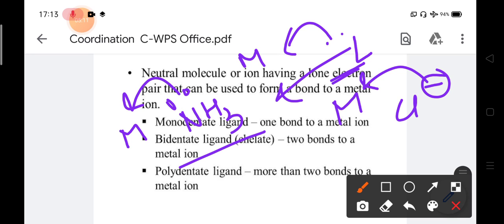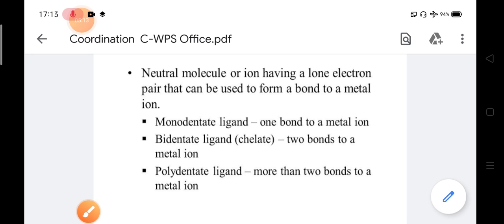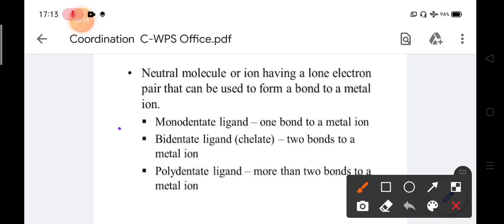There are mainly three types of ligands. Number one is the monodentate ligand. Monodentate ligands can form only one bond to a metal center, a metal ion. This is called monodentate. Monodentate means single bond: they can form only a single bond to a metal.